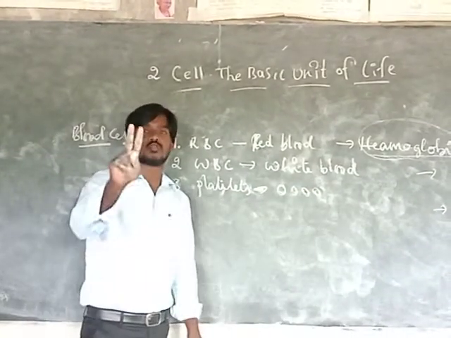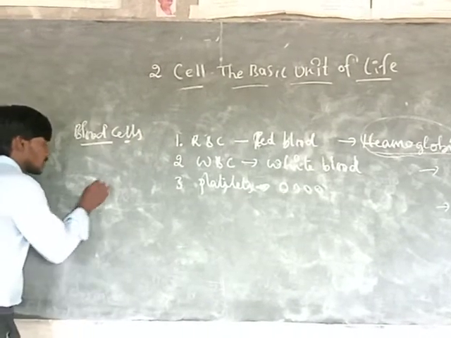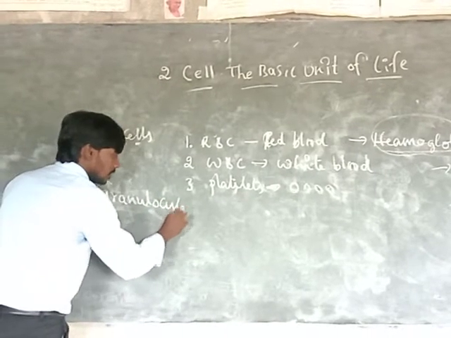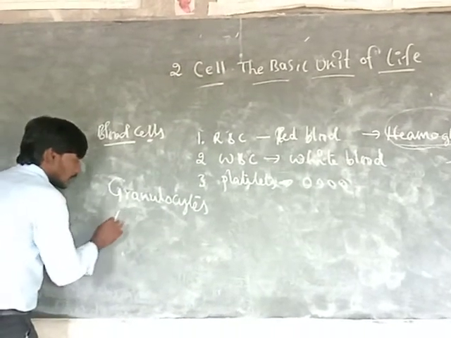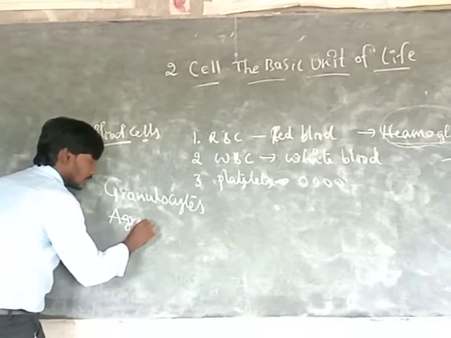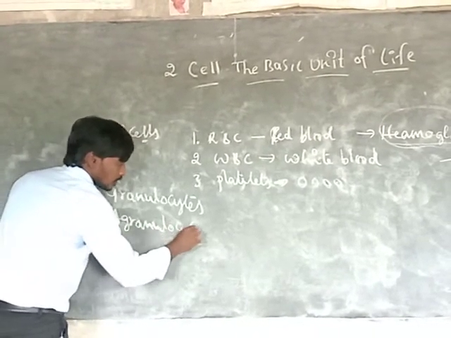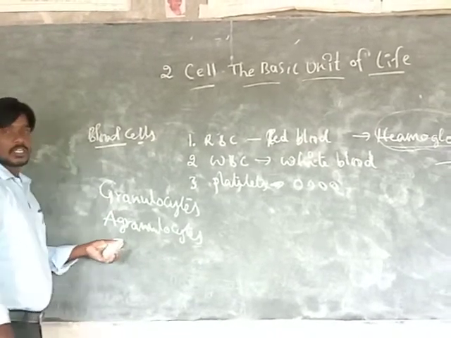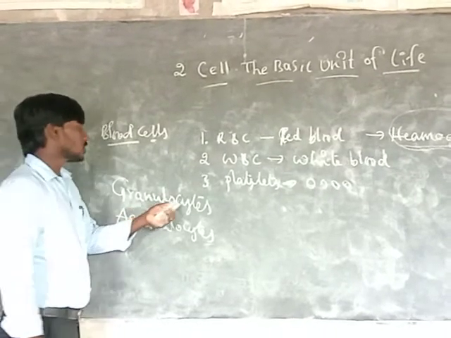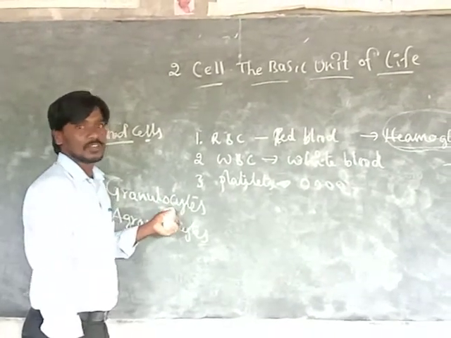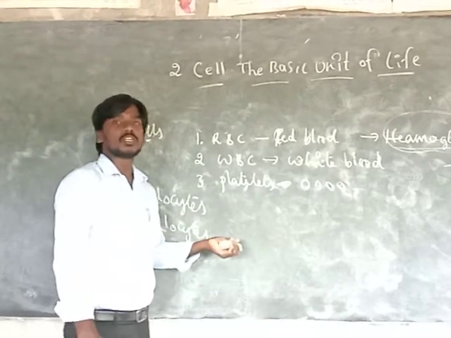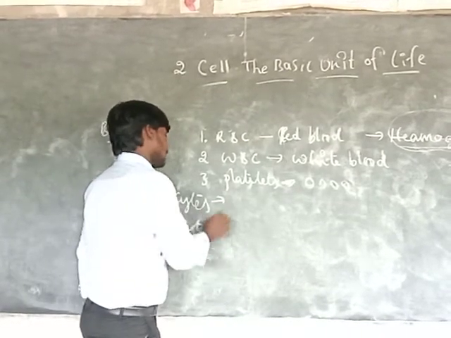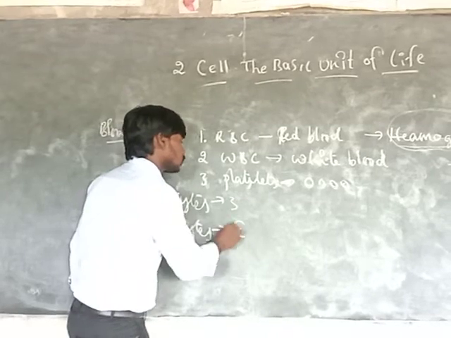And one more point on white blood cells. White blood cells are mainly two types: one is the granulocytes and second is the agranulocytes. Okay. Granulocytes are mainly three: basophil, lymphophil, neutrophil. And agranulocytes are mainly two: leukocytes and eosinophils. So these are three types and these are two types mainly.